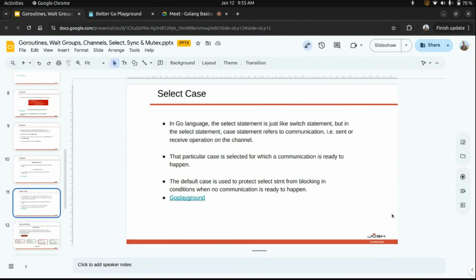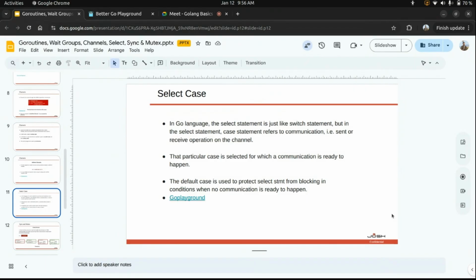Now this is the use case of channels and goroutines. But when we say that we are executing multiple goroutines concurrently, there might be some critical section in the code, right? So does anyone know what the critical section means? Yeah, right. A critical section is a shared part of our code which can be accessed by multiple goroutines. Suppose there are two goroutines, and I have one value x, which is a critical resource that can be accessed by multiple goroutines.